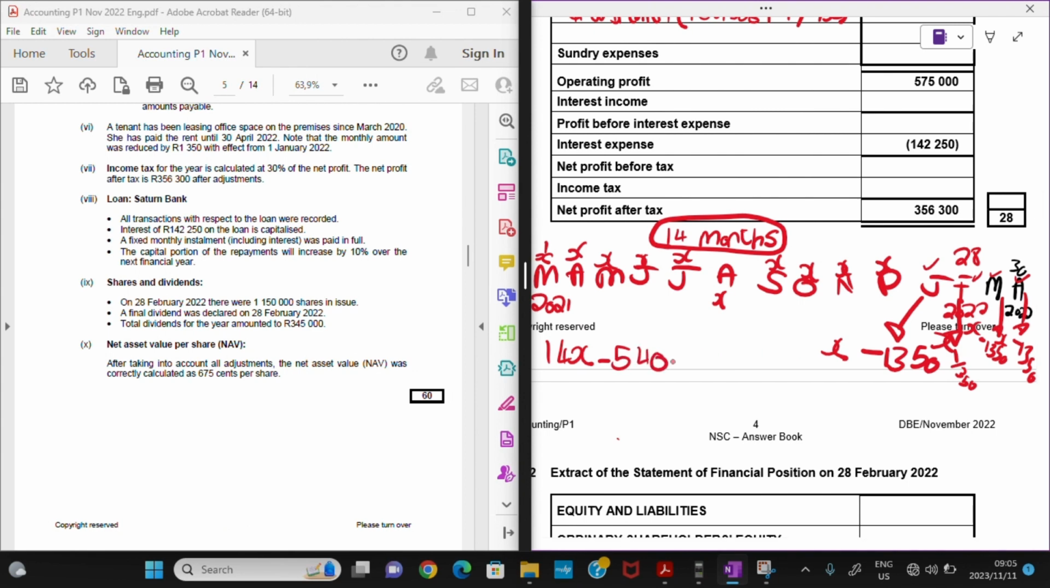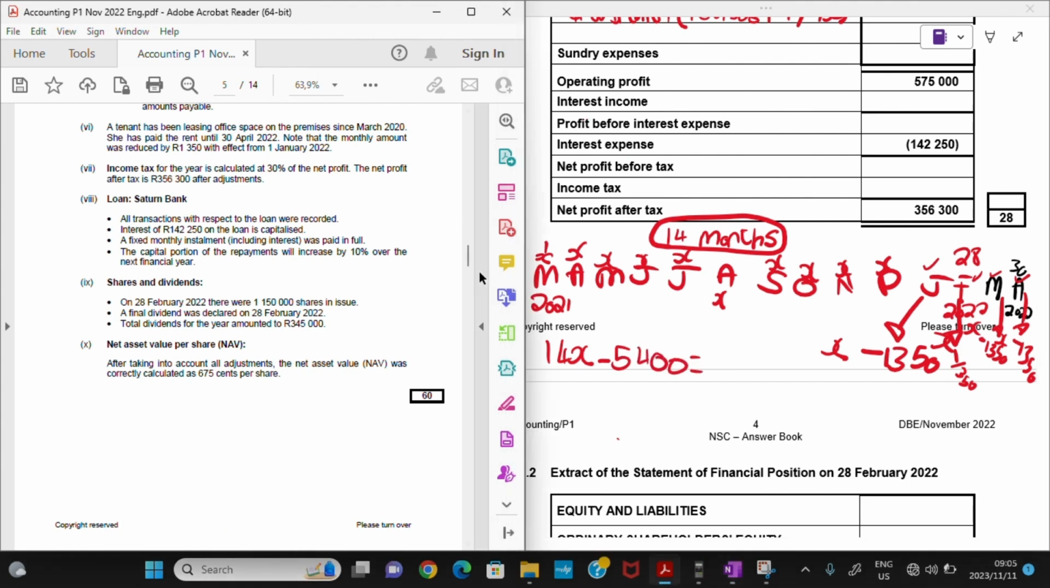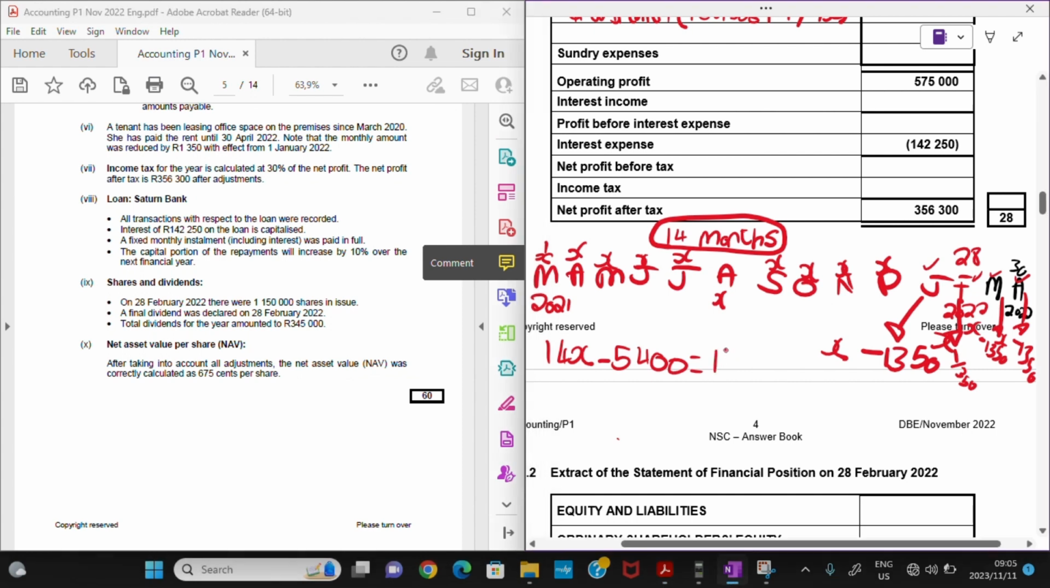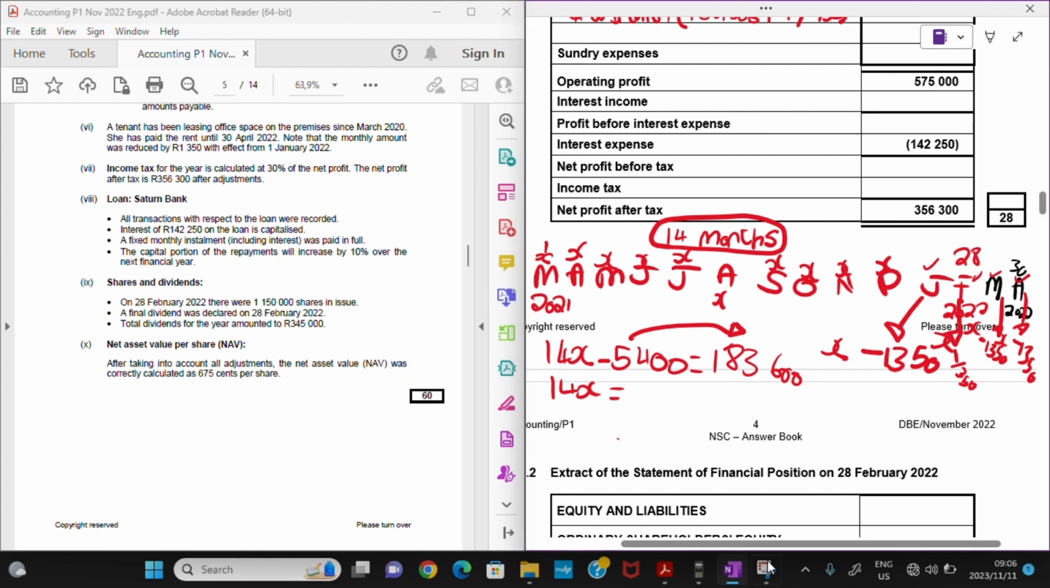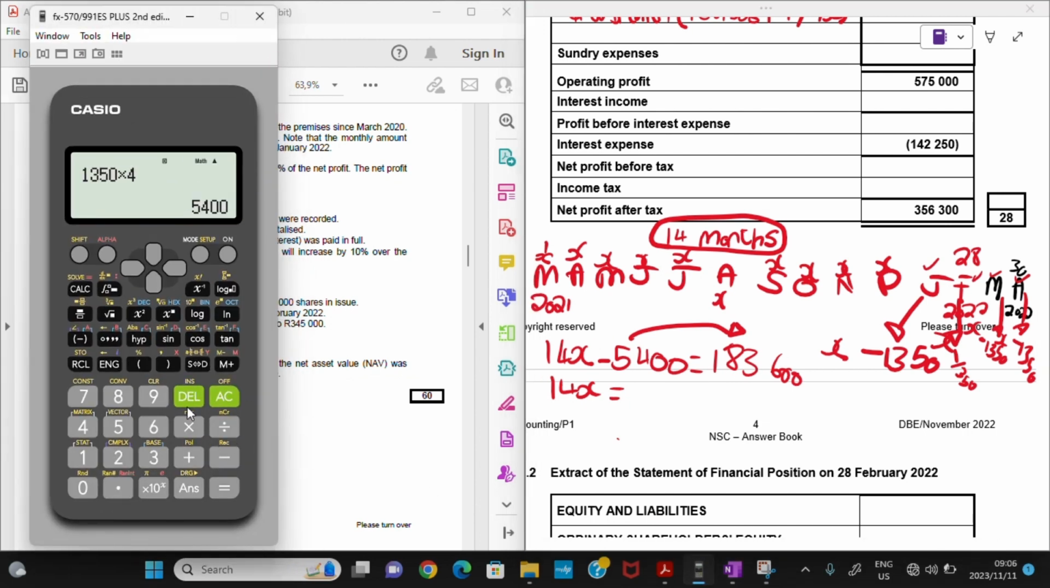And the total will be what was actually recorded now in the balances. And as we have seen, our balance is 183,600. So we are just going to take the minus 5,400 to this side, but it's going to change sign. So it's going to be 14x equals 183,600 plus 5,400. Then it's actually 189,000.